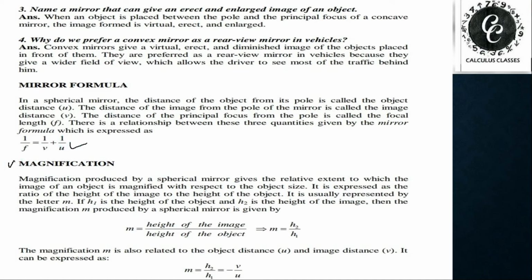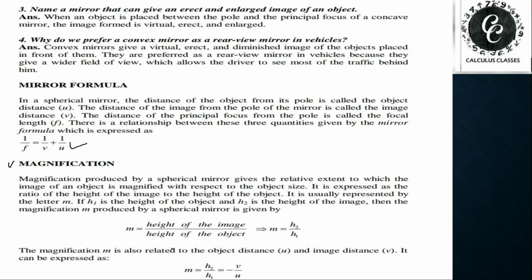Now the next topic is magnification. Magnification by a spherical mirror gives the relative extent to which the image of an object is magnified. In simple language, it is the comparison between image and object: to what extent the image is magnified or diminished, at what ratio the image is increasing or decreasing.